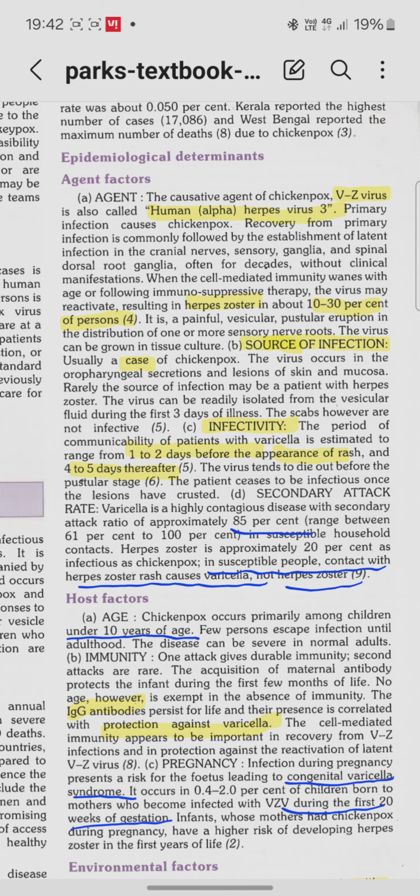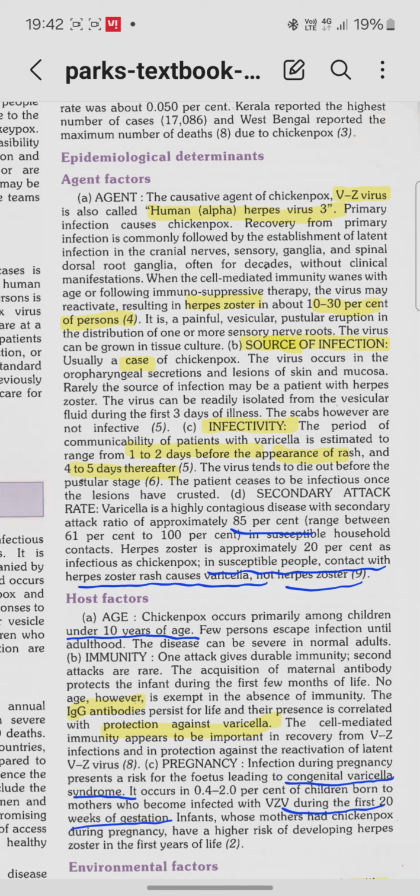After decades without clinical manifestations, there is what is known as herpes zoster, and this occurs in about 10 to 30% of individuals. This is a very painful condition. So we discussed the source, and the latent infection which occurs in 10 to 30% of individuals.